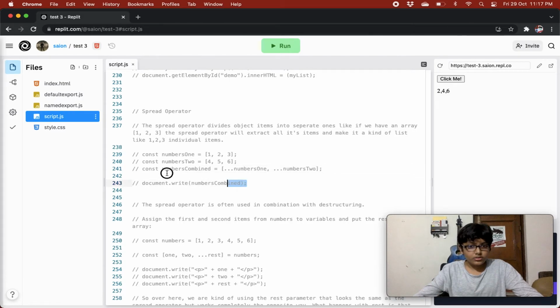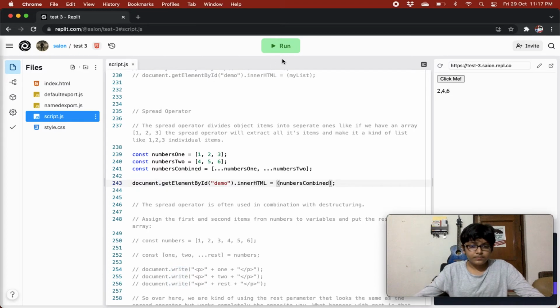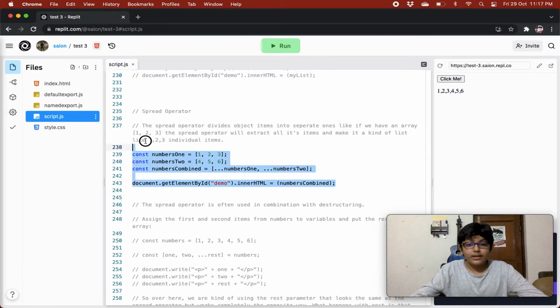So then what we'll get in numbersCombined is 1 2 3 4 5 6, because all the individual items are coming, and then we are saving them in square brackets, so they will behave like an array, and basically they will become an array.